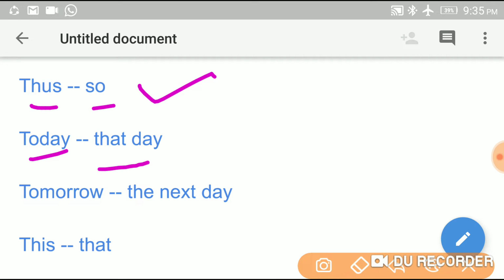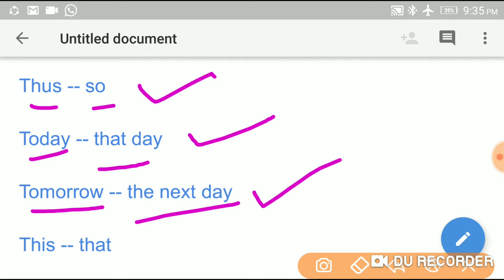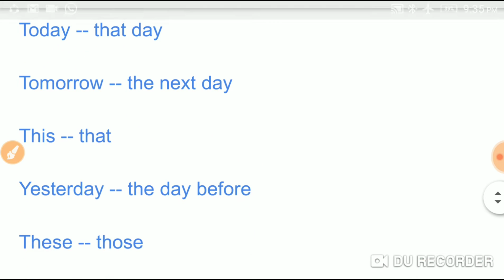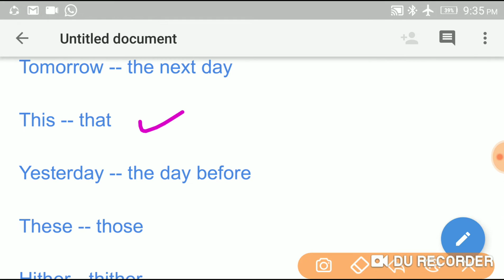Today, this is very important. It changes into that day. Tomorrow changes into the next day. And this changes into that. Yesterday changes into the day before.